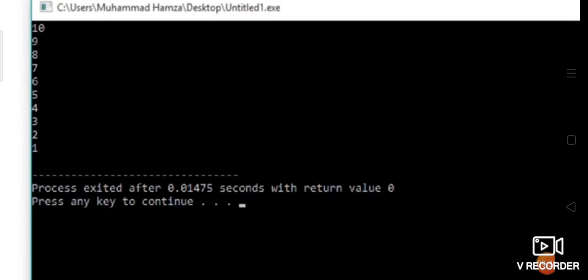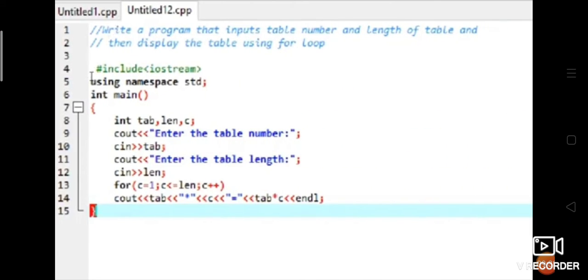Okay. Now let's see one more example so that you can understand the for loop very clearly. This program is to input a table number and the length. See, you're getting the table number and the length both from the user, and then you're displaying the table using a for loop. Come to the main program directly.